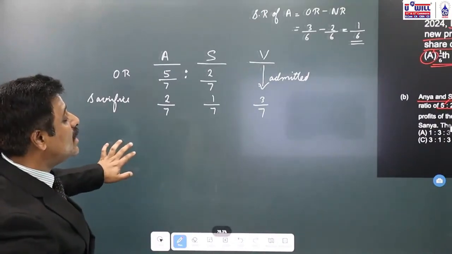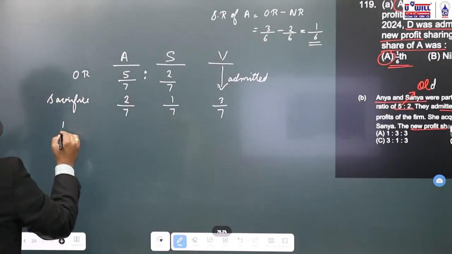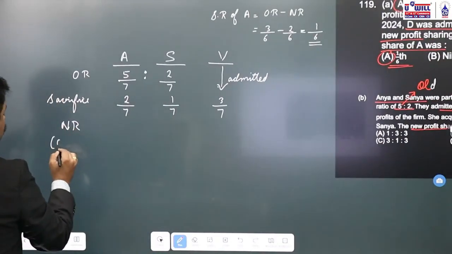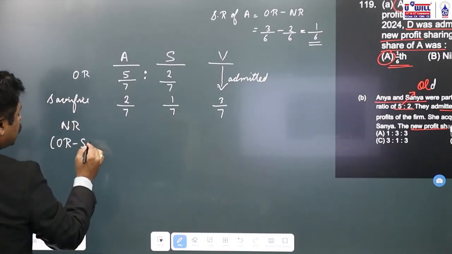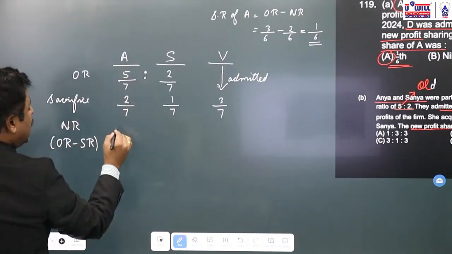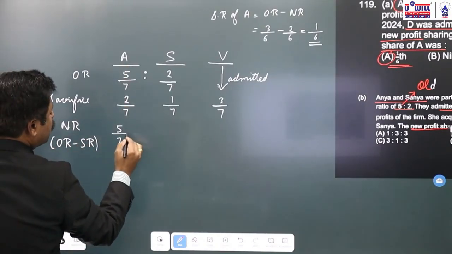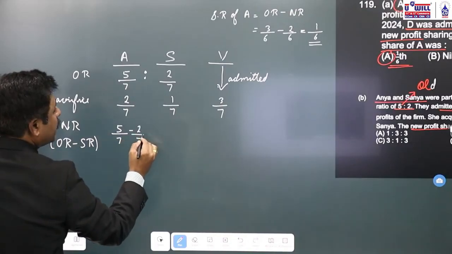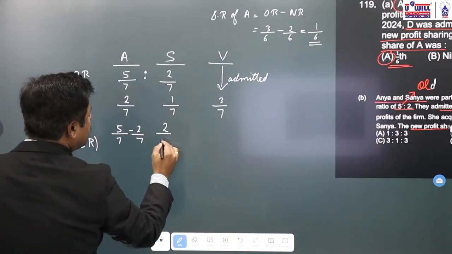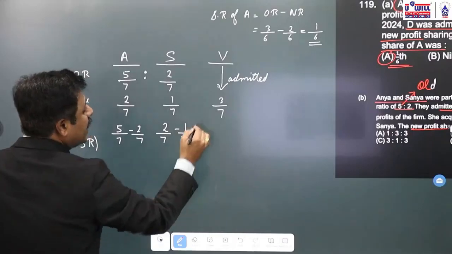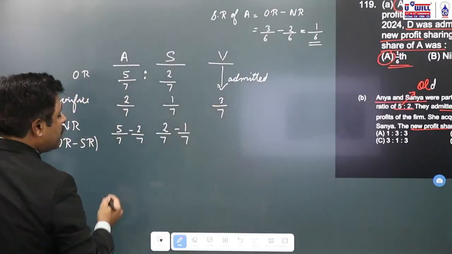Now you are asked the new ratio. So how do you find the new ratio? Old ratio minus sacrifice ratio. Means for Anya, 5 by 7 minus 2 by 7. For Sanya, 2 by 7 minus 1 by 7. And Vanya, we already have the new 3 by 7.